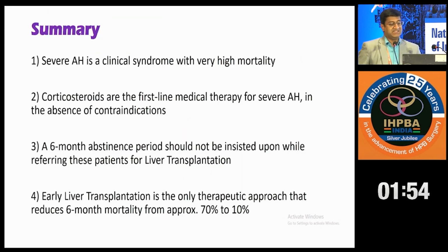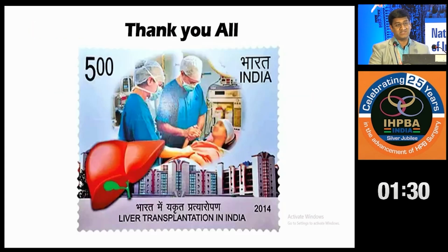So to summarize, severe alcoholic hepatitis is a clinical syndrome with very high mortality, and corticosteroids are traditionally considered the first line medical therapy. But now the literature has shown that a 6-month abstinence period should not be insisted upon while referring these patients for liver transplantation. And early liver transplant is the only therapeutic approach that reduces 6-month mortality in these patients from around 70% to 10%. Thank you, everyone.